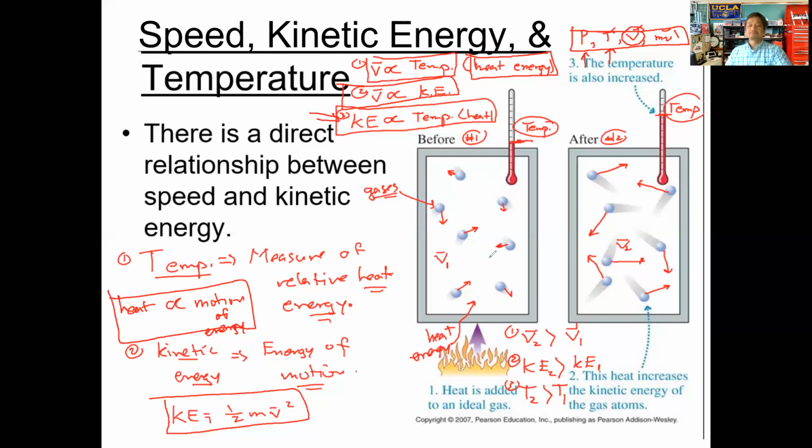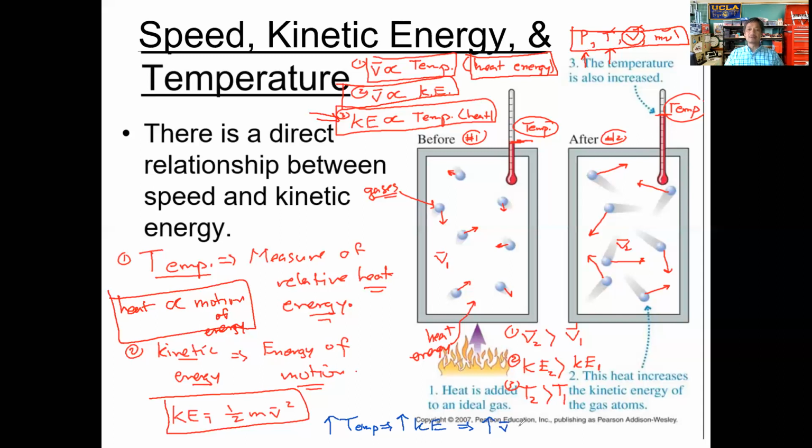Let me go ahead and write that down here for you. Make sure you keep this in mind: as you see an increase in temperature, and the inverse will also be true, we're going to see an increase in the kinetic energy. And as the kinetic energy increases, we're going to see an increase in the speed, the velocity, which we'll designate as v.